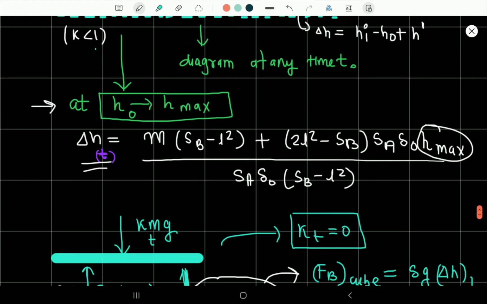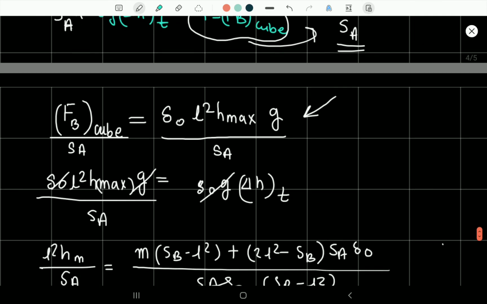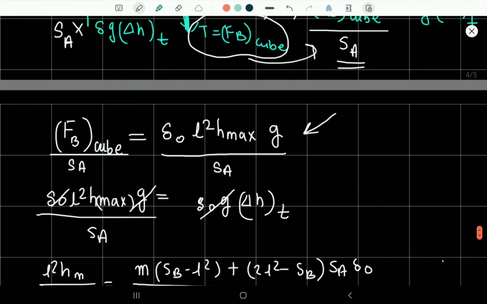So this is the mass of water displaced, density into volume, L square h max, this is the mass m, density into volume, and then we multiply it by g.